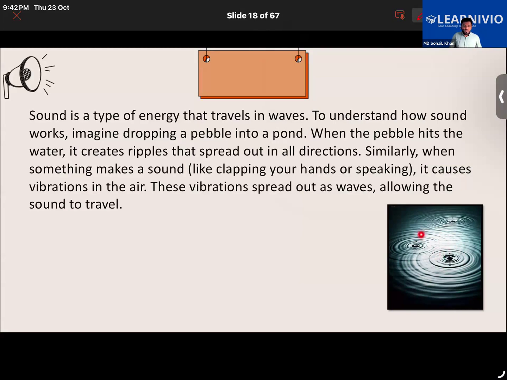Ripples are created, and these ripples start to spread in all directions. Similarly, when something makes a sound, like you clapping your hand, speaking, or ringing a bell, it causes vibrations similar to these ripples in the water. It creates vibration, and those vibrations spread out in the form of waves. Now the question is, how do these waves travel?